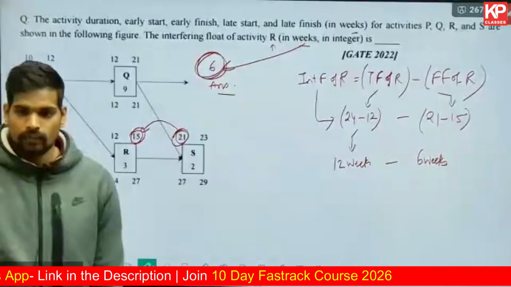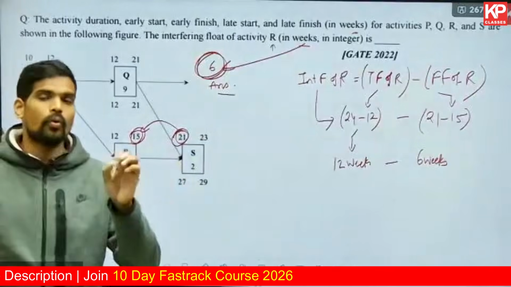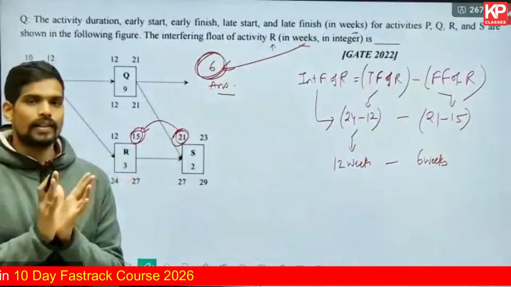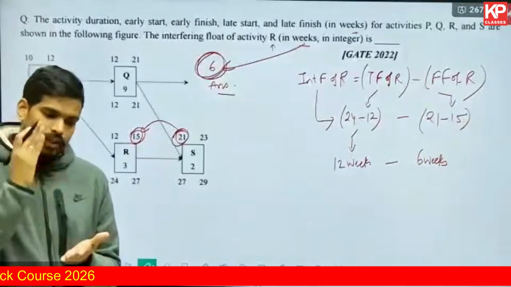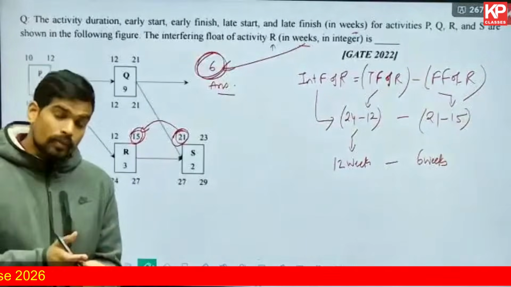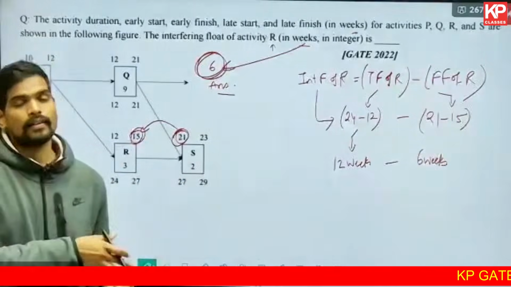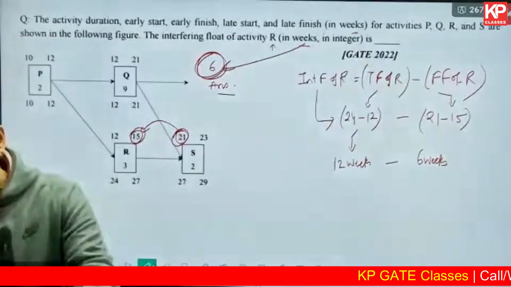If you know the formula, if you know the concept, it is hardly 10 seconds to solve this question and you can score 2 marks easily. If you don't know the formula, you lose those 2 marks. So remember whatever four formulae I have given you. To remember that, understand, you can do your self study once if you are not clear on it, read the definitions and then remember the formulae.